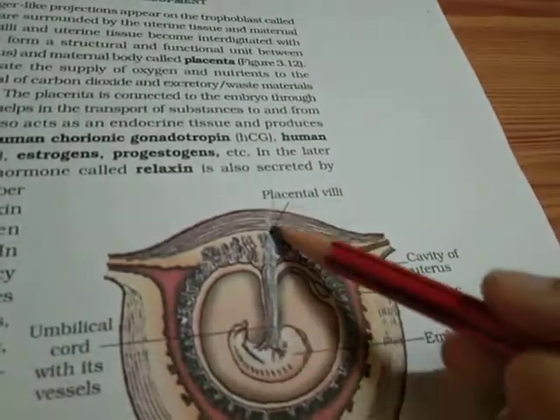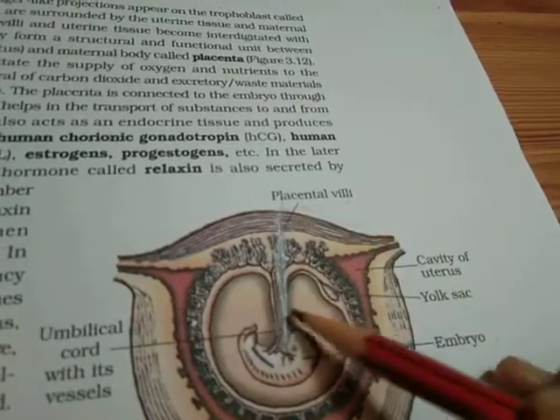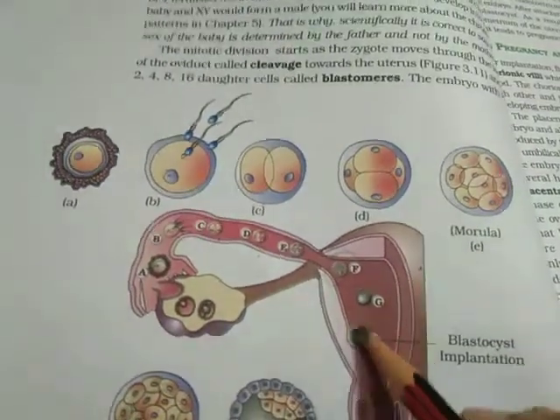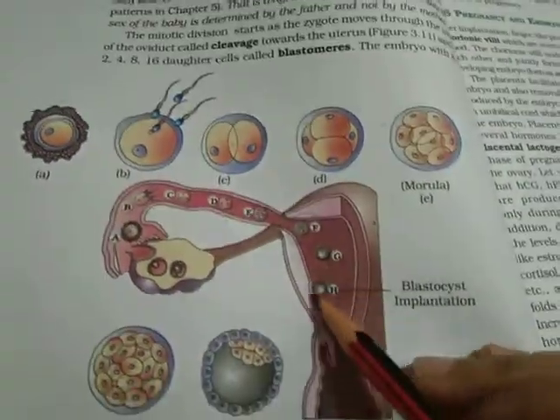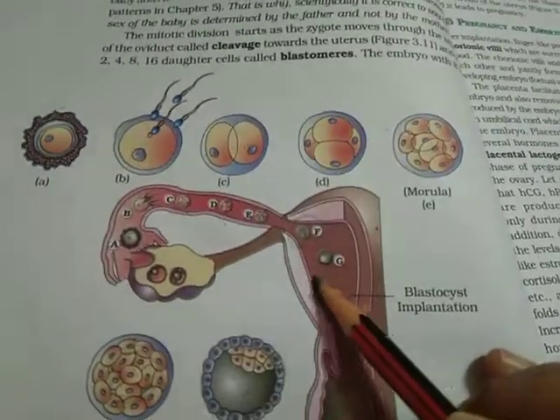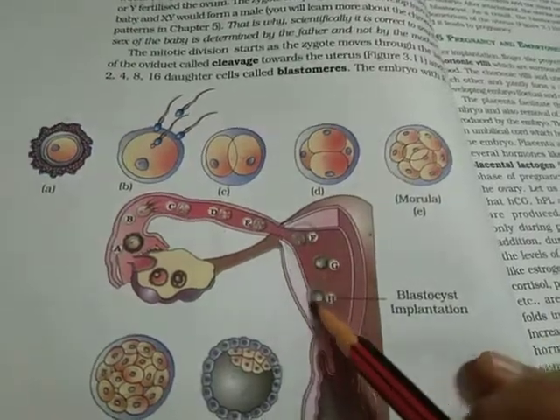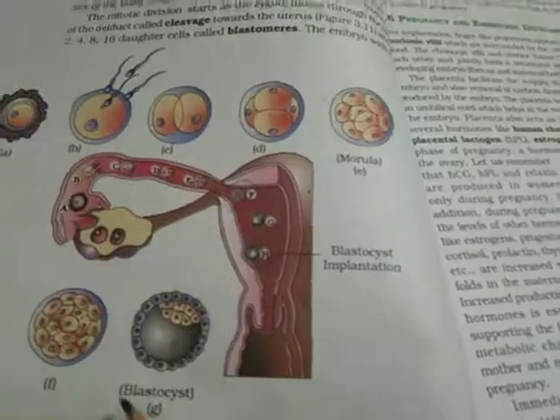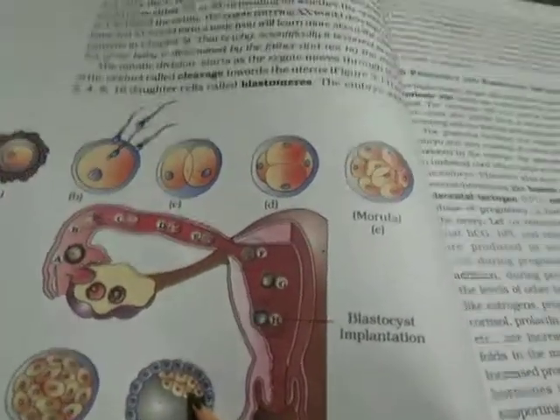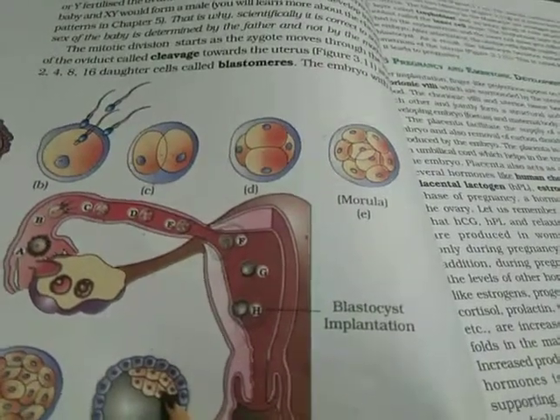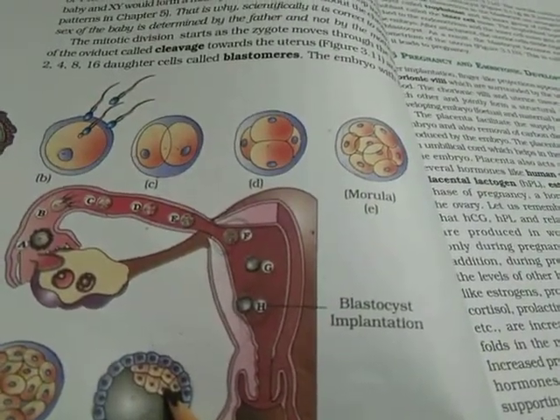Now, once the placenta is formed, this connection which is formed between the uterine wall and the growing zygote is known as the implantation process. Okay, implantation is nothing but the zygote embedding itself on the uterine wall. Now, this inner mass cell which you see here is actually responsible for the formation of all the organs which are present in the growing embryo.